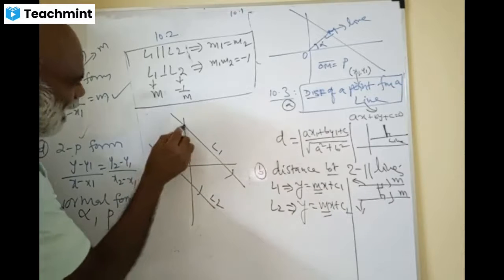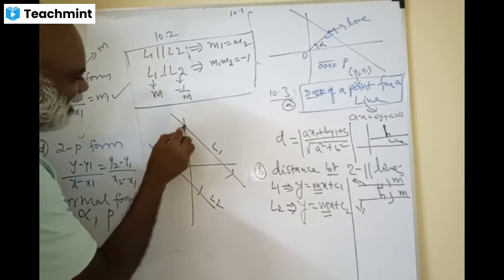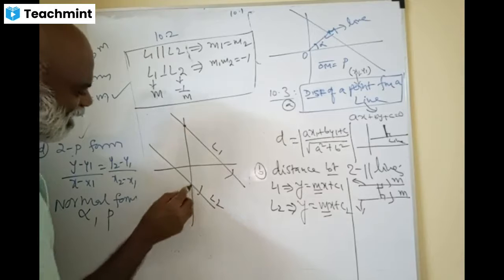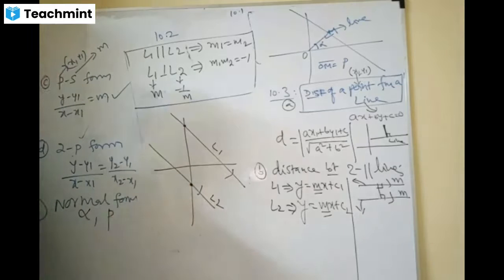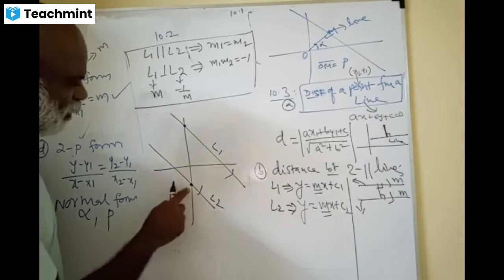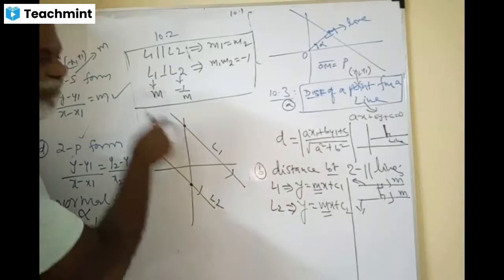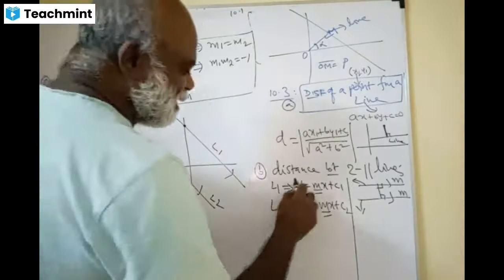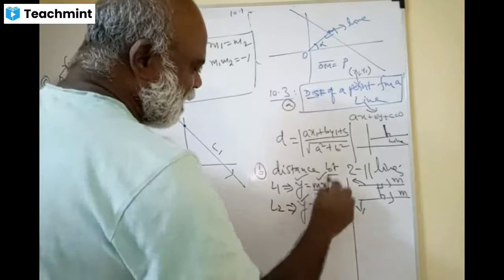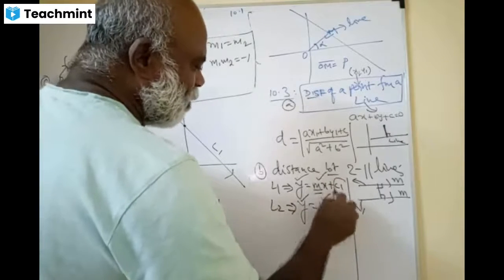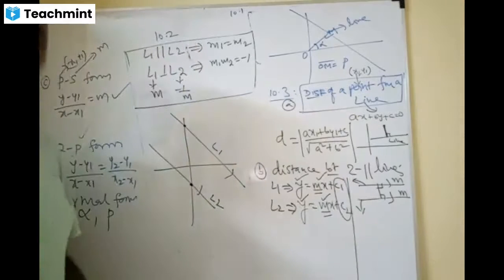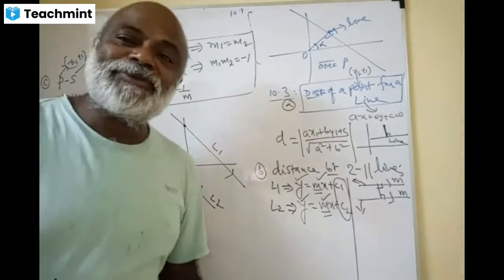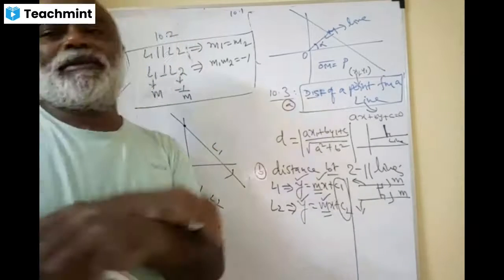Now they differ only in the y-intercept. This is one y-intercept and this is another y-intercept. This intercept is C2 and this intercept is C1. That's why they are named so. The mx is the same. They differ only in C1 and C2. Only the y-intercepts are different when they are parallel.